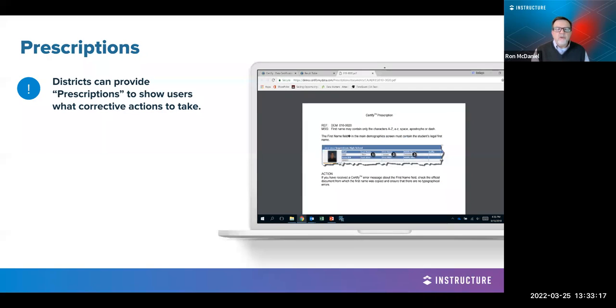And the way that we do that is through something called prescriptions, right? So as we work with your districts, we establish these rules. Then we have prescriptions. So in other words, how do your users correct the data errors that are seen and discovered? Well, through prescriptions. Prescriptions will help your users walk through, here's an error, this is how you use it. And you can see on the right-hand side where it shows screenshots and explicit instructions on this is where you'll go to make the correction and improve the data that you're looking at.